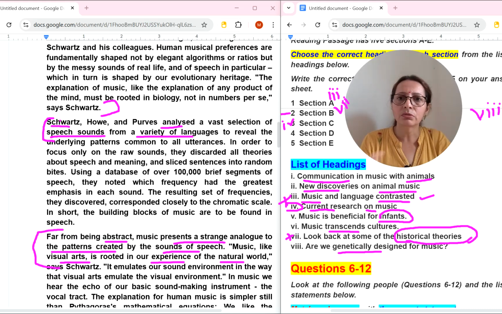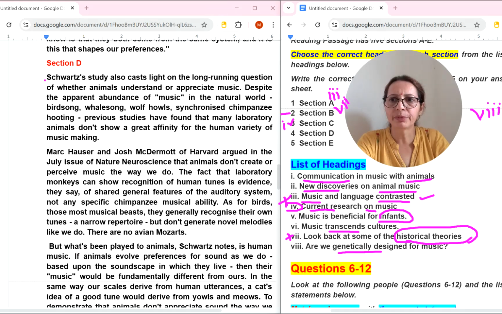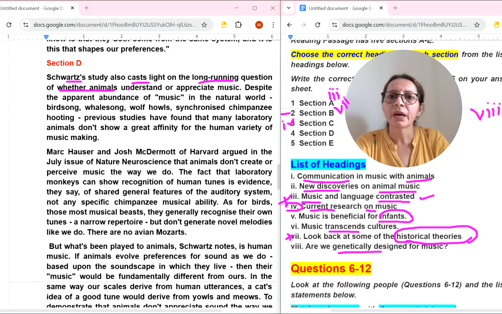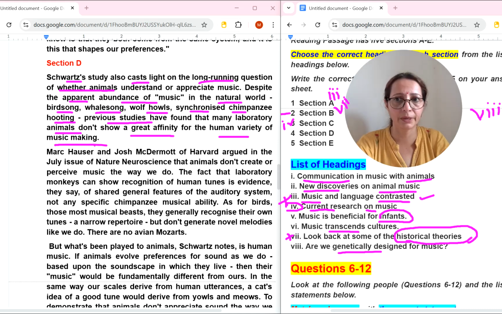Now coming to the next paragraph. You can see this person's study also casts light on long-running questions of whether animals... now the word animal is here, so it means one or two. There will be a selection between one and two, because in the other headings they are not talking about any animal. Animals understand or appreciate music despite the apparent abundance of music in the natural world: bird song, whale song, wolf howls, synchronized chimpanzee hooting. Previous studies have found that many laboratory animals don't show a great affinity for the human variety of music making.